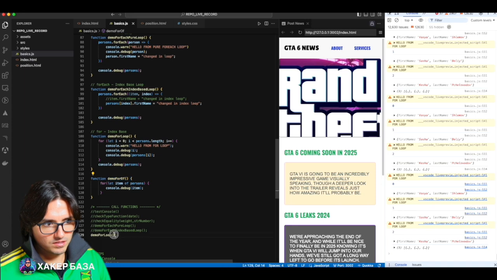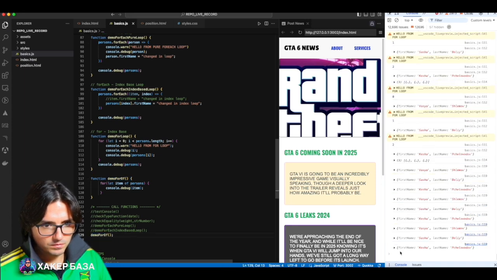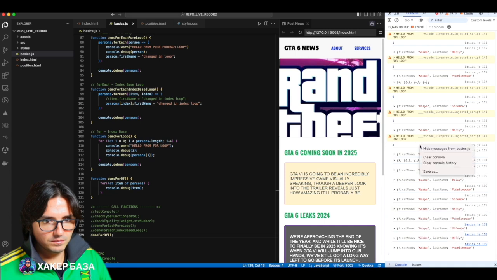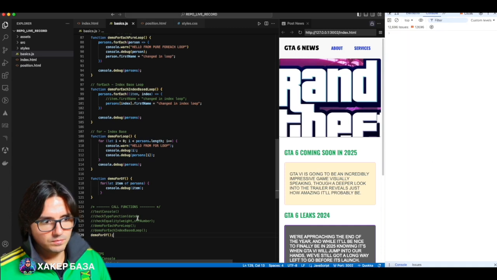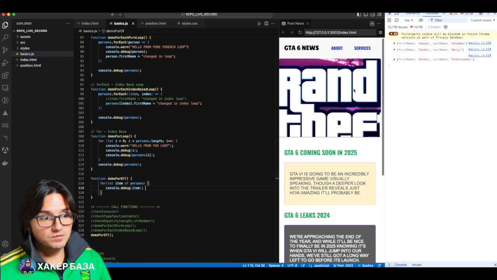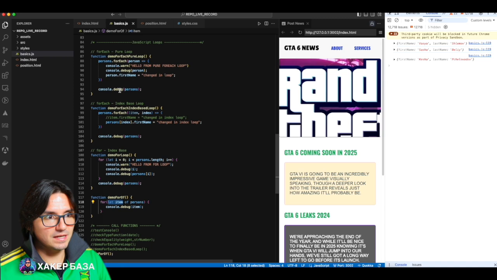Demo for of, I'll just explain now. Let's now please clear the console. So it printed for us the same way. All this means that here with this let item, it's the same as before.